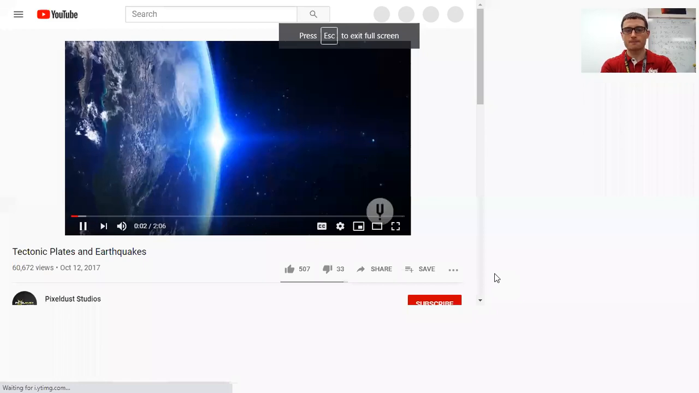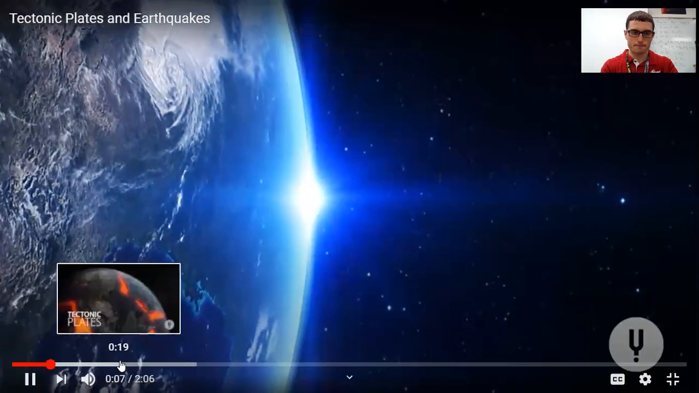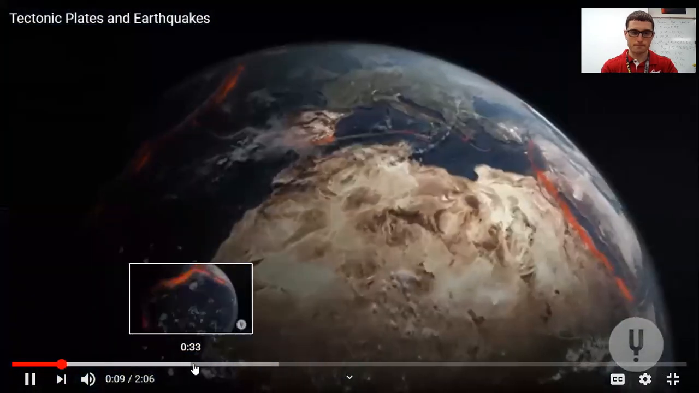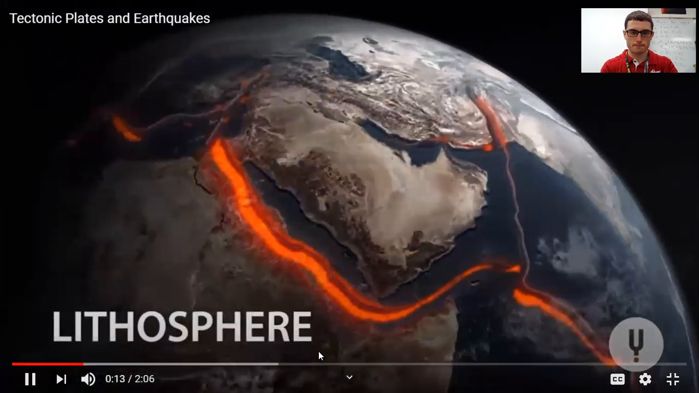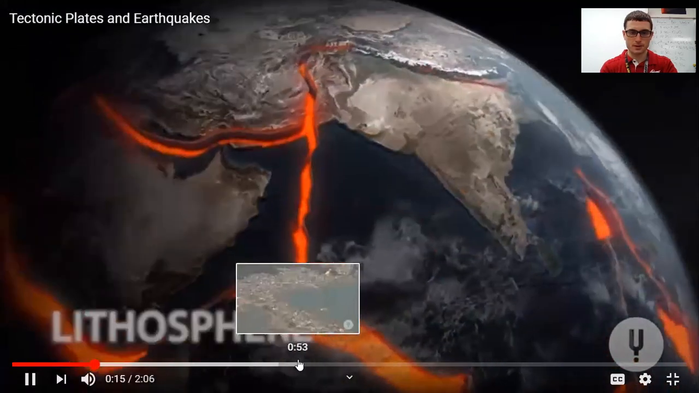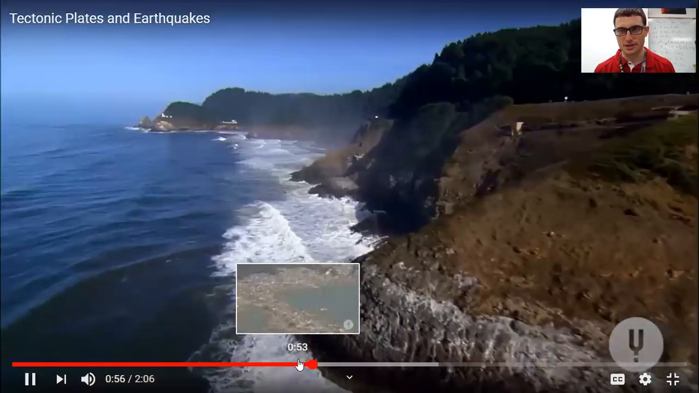Take a look at the outer surface of our planet. It may look like one solid shell. But according to the theory of plate tectonics, this outer layer, called the lithosphere, is actually broken up in and break Earth's crust.